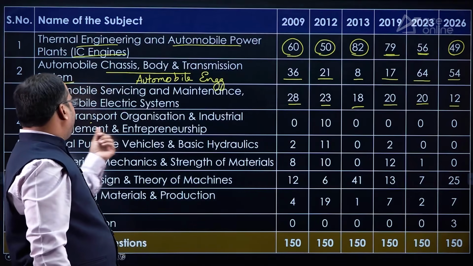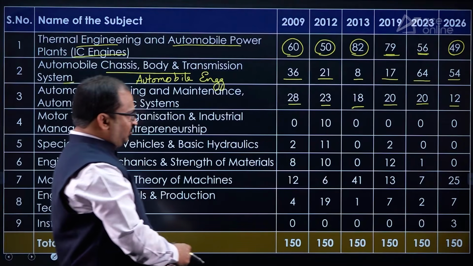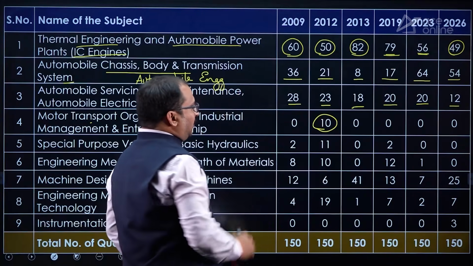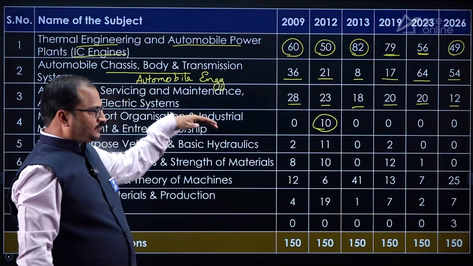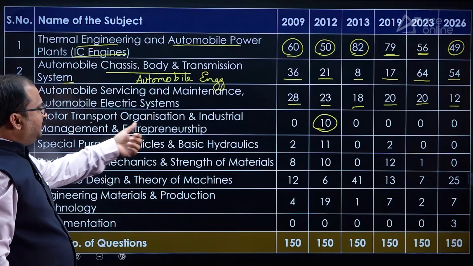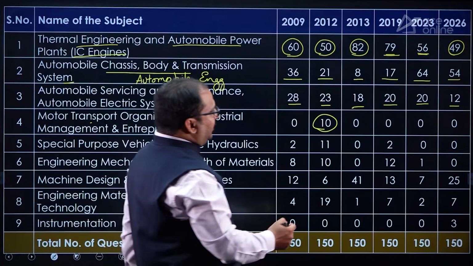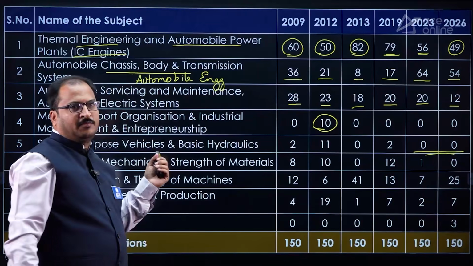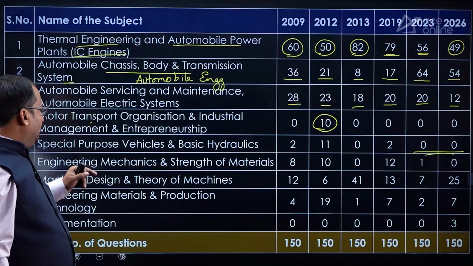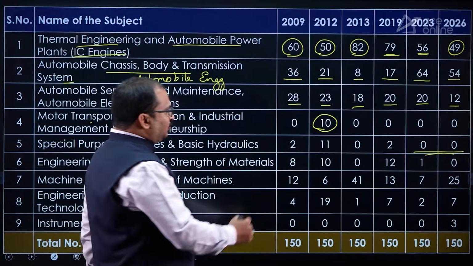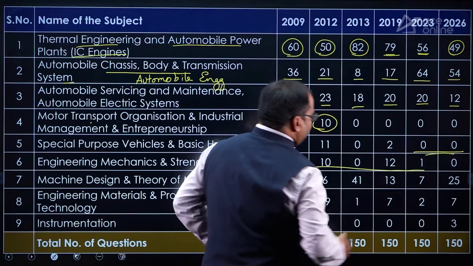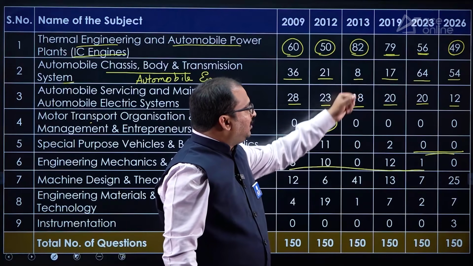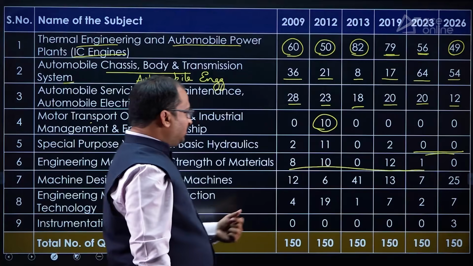So motor transport organization and industrial management and entrepreneurship, almost 0 questions were asked, and only in 2012, 10 questions were asked. Okay. Then special purpose vehicles and basic hydraulics. So here also you can see in the latest papers, no questions were asked from this particular topic because this syllabus is not there at all. Okay. Then engineering mechanics, you can see 8 questions from 2009, 10 questions from 2012, 12 questions in 2019, and in 2023, 1 question was asked.